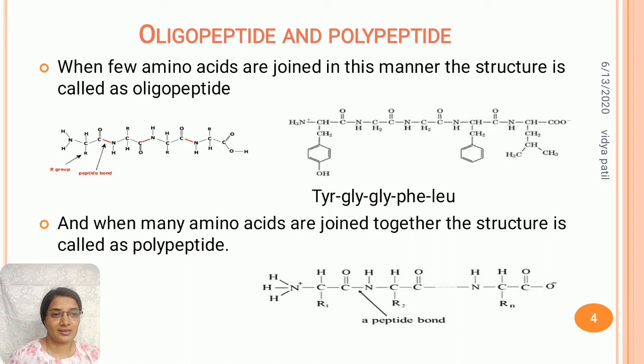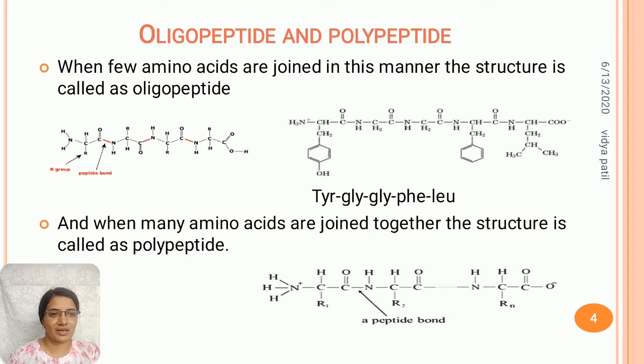But when a large number of amino acids, or n number of amino acids, are present in a peptide chain, when more than 10 amino acids are present, then these peptide chains are referred to as polypeptide chains.